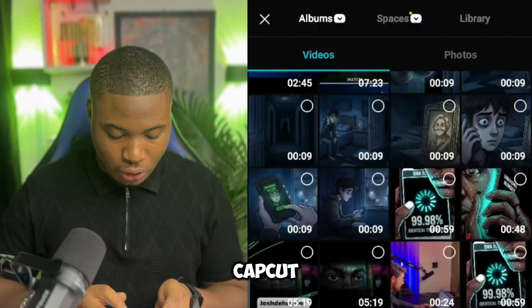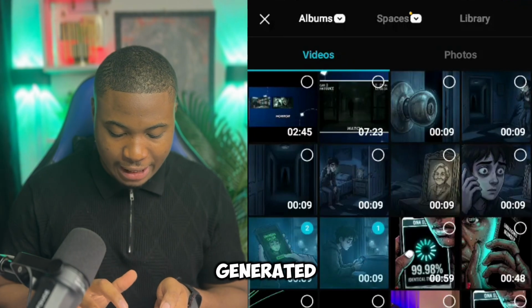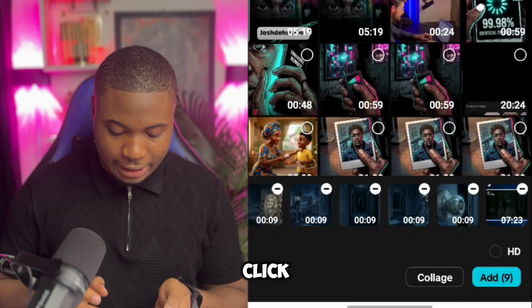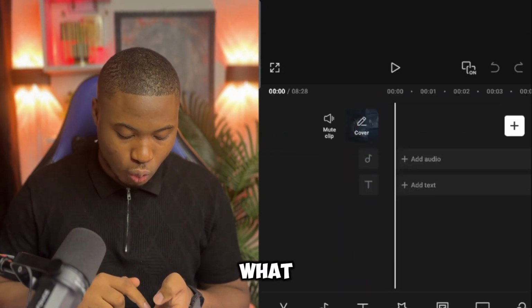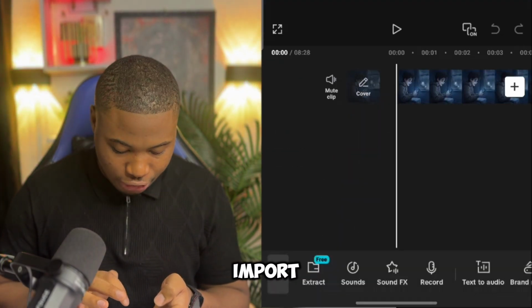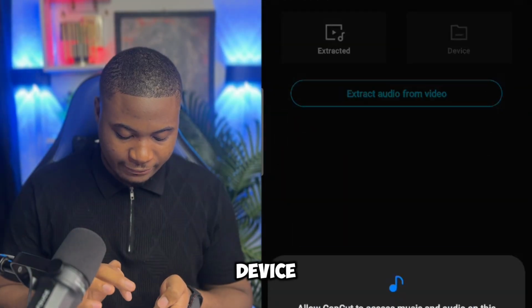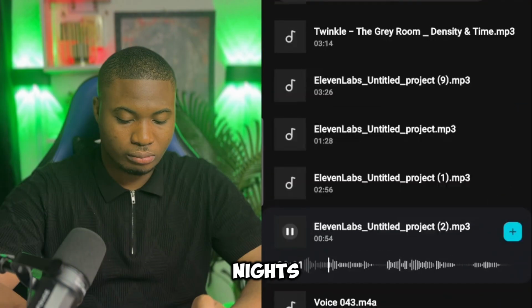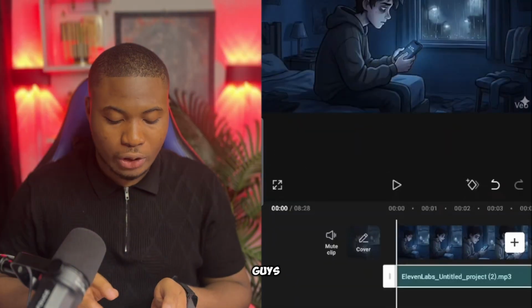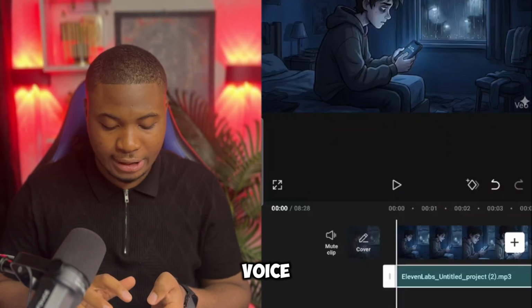Right here in CapCut, what I'm going to do is to simply select all the videos I've generated line by line, then click on add to add them to the frame. So when you have added that, simply click on audio to import your voiceover. In device, allow, then select 11 Labs. So guys, you can actually see right here that I've imported the exact voice narrator.